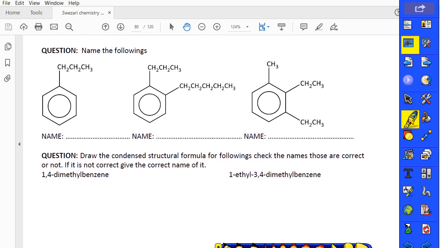Okay, guys, for example, this compound. As we know, the body is benzene, and we have only one branch. What's that? Propyl. So it is propyl benzene. No number is needed because it can be 1.